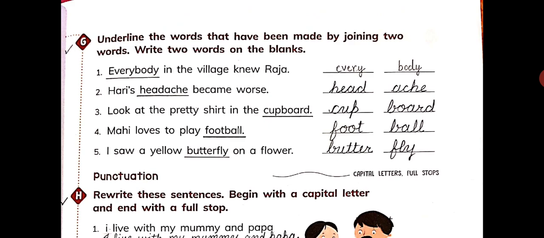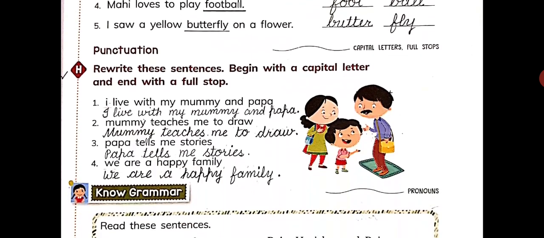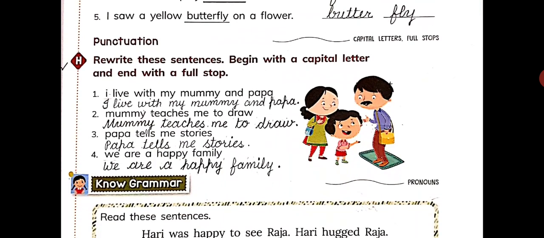Mahi loves to play football. Underline the word football and write foot and ball in the blanks. Last one is I saw a yellow butterfly on a flower. So underline the word butterfly and write butter and fly in the blanks. Fine. Now move on to part H, that is rewrite these sentences. Begin with the capital letter and end with a full stop.